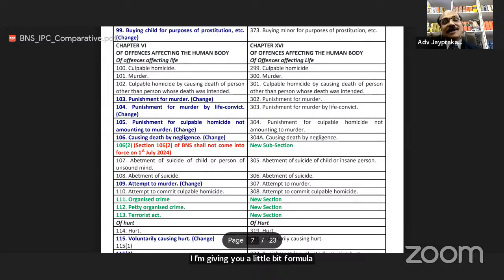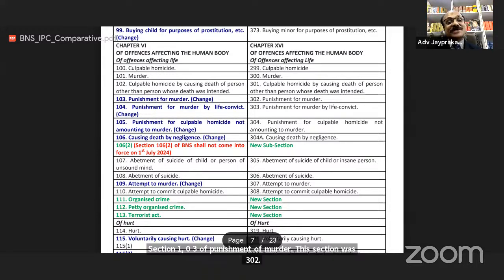Section 101 earlier was 300. Section 102 of BNS, earlier 301. Section 103 of BNS, punishment of murder, earlier this section was 302.